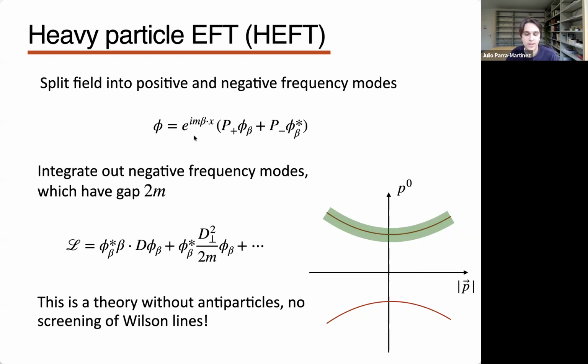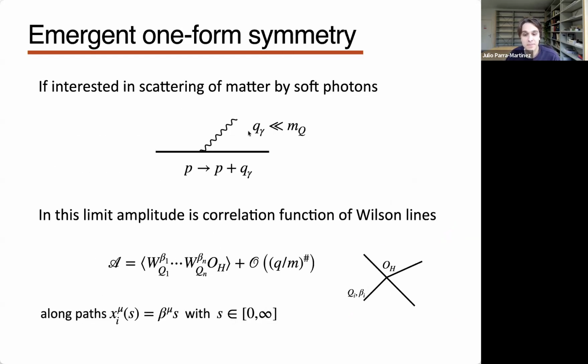And then we want an effective theory that only describes particles which are kicked by a small momentum. So just modes which are around the particle mass shell, but not around the antiparticle mass shell. And then we integrate out the antiparticles. So this is the situation here, because if we have a particle here or an antiparticle here, the momentum of a soft photon won't ever be enough to kick this particle off the mass shell and pair produce.